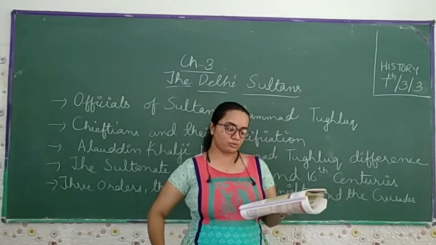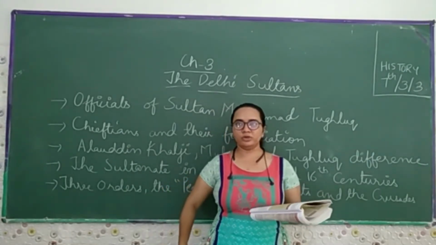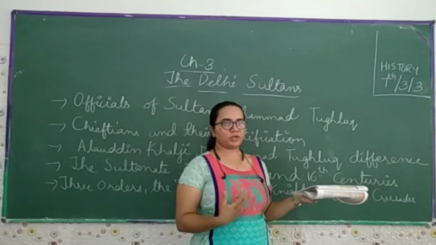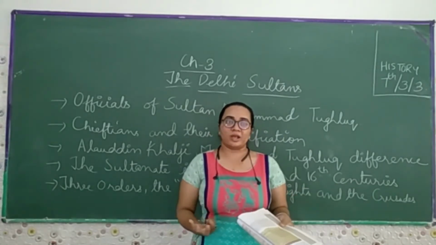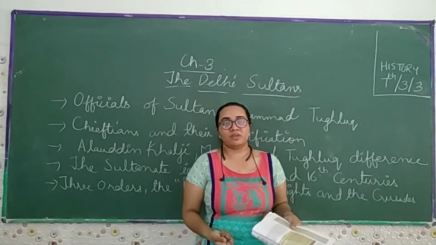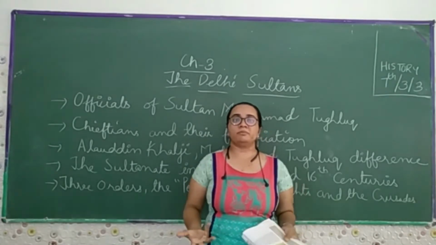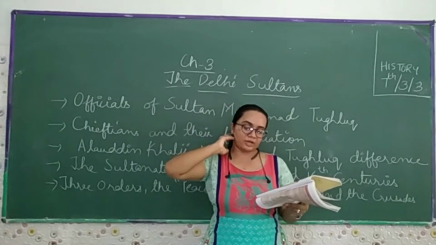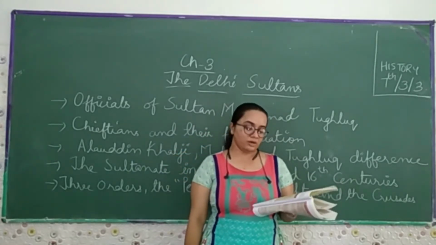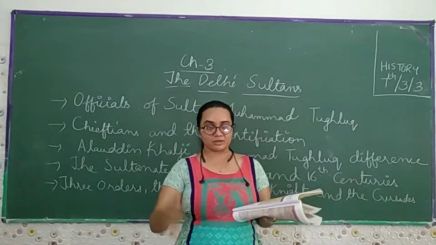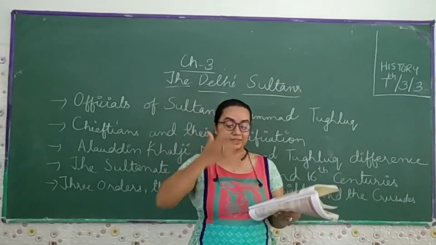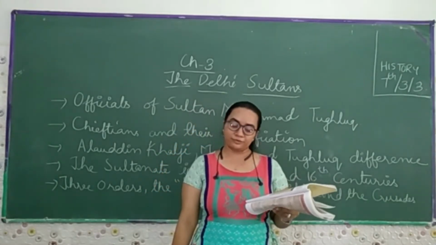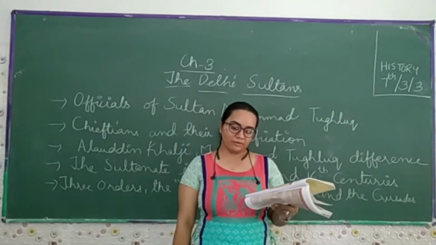Now, if you recall from the last chapter what we read about the Mongols, Genghis Khan, they used to come from Afghanistan. Later on they became the Mughals. So the Mongols under Genghis Khan invaded Transoxiana in northeast Iran in 1219, and the Delhi Sultanate faced their onslaught soon after.